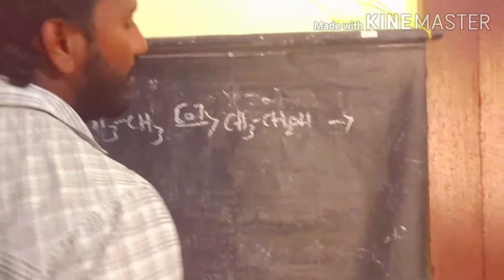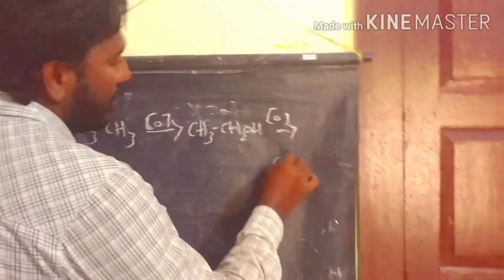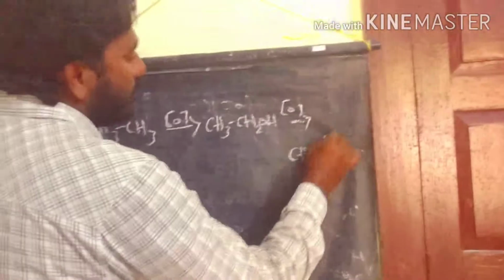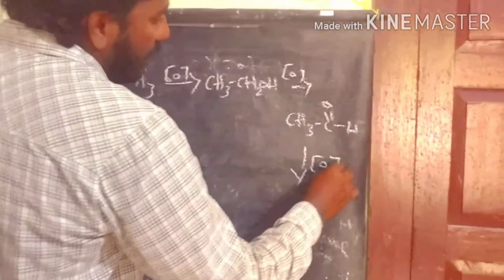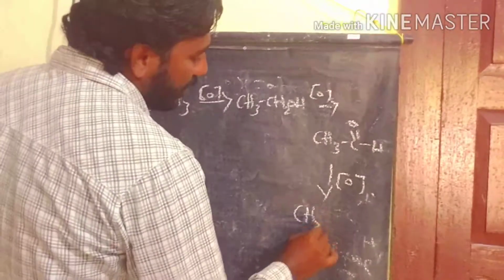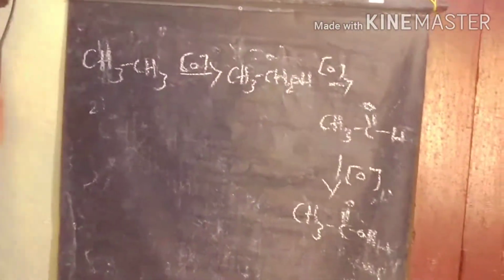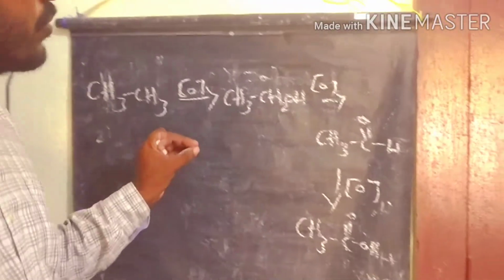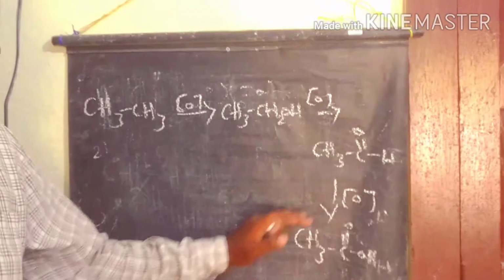After that, again conducting oxidation, we get acetaldehyde, which is a carbonyl compound. After that, we conduct oxidation again and get acetic acid. So this is the series from saturated alkanes to carboxylic acid, the oxidation process.